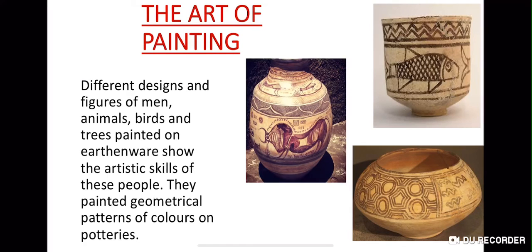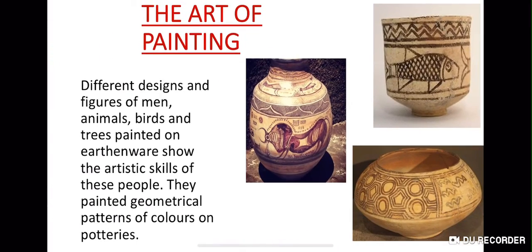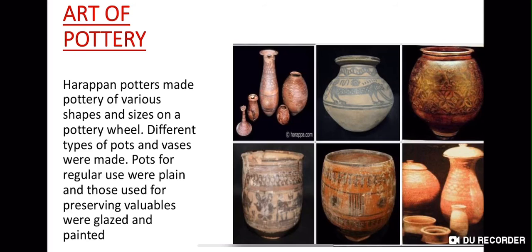Then the art of painting. You can see the pots here and what they have painted. They drew different figures of men, animals, birds, trees, and they painted geometrical patterns in colors. These are the geometrical patterns here, and these are the figures. This was it.